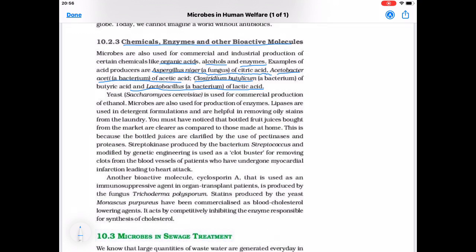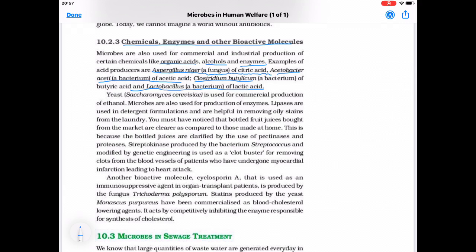From this paragraph, you have to learn the name of the microbe and which acid is produced. So, microbe is Aspergillus niger, produces citric acid. Next is Acetobacter aceti, produces acetic acid. Next is Clostridium butylicum, produces butyric acid. And Lactobacillus produces lactic acid. So learn the name of microbe and acid which is produced by that bacteria or the microbe.